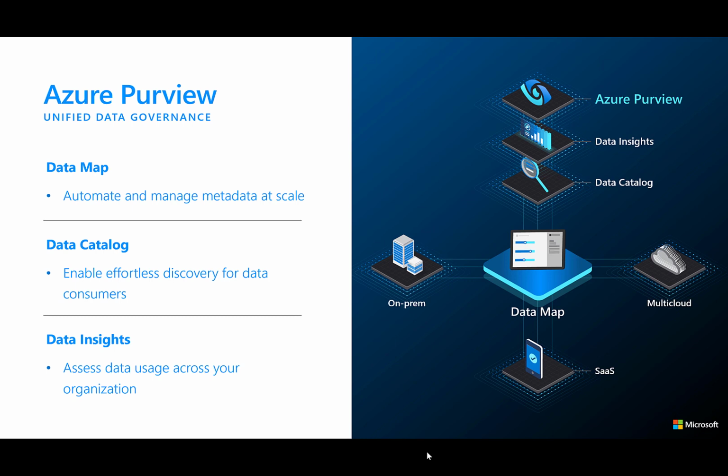So let's take a look at the components of Azure Purview. There's the data map, data catalog, and data insights. The data map is the heart of Purview, and that's what manages all of our resources and data connections throughout our organization, whether they are on-prem or in the cloud. It also manages all of the metadata, the classifications, the lineage, so it's essentially a large graph database.